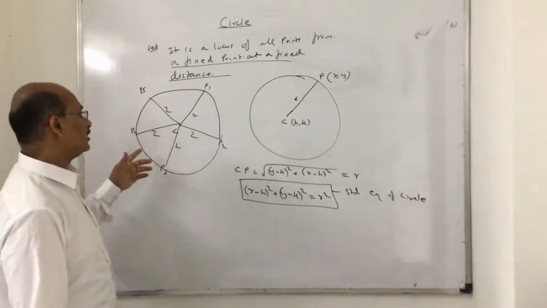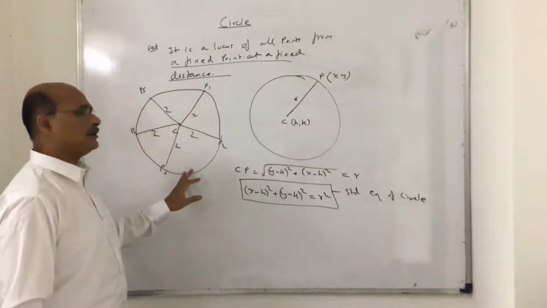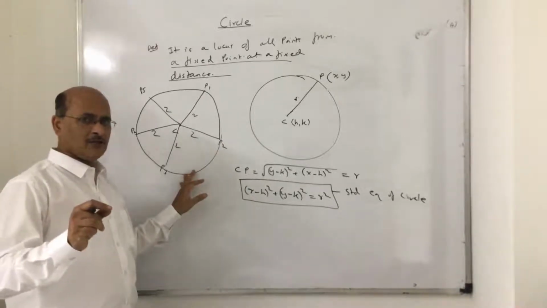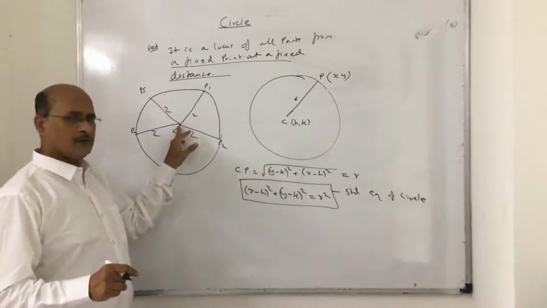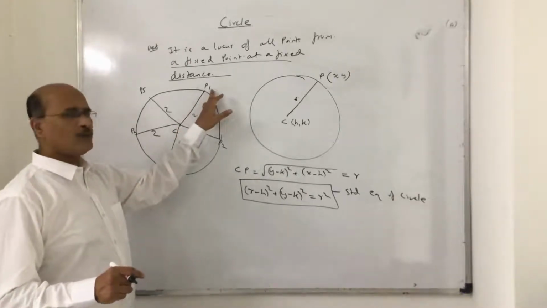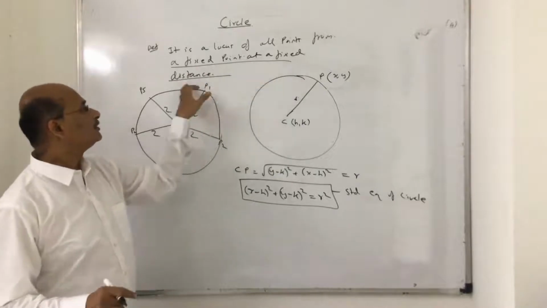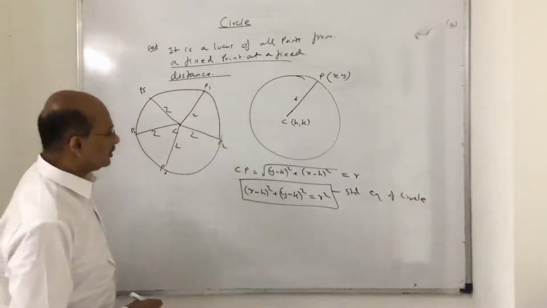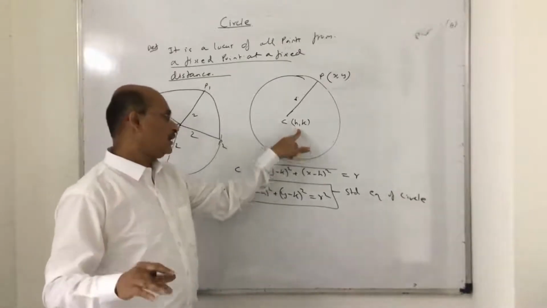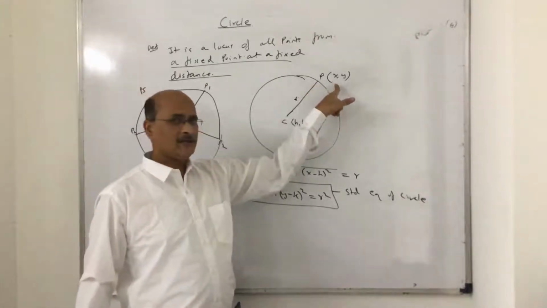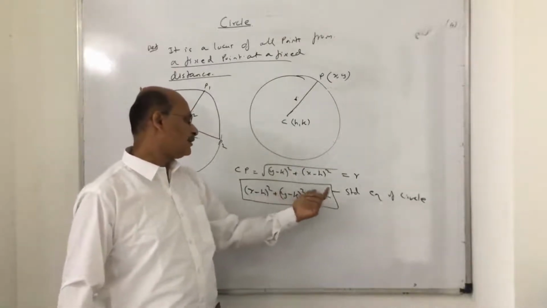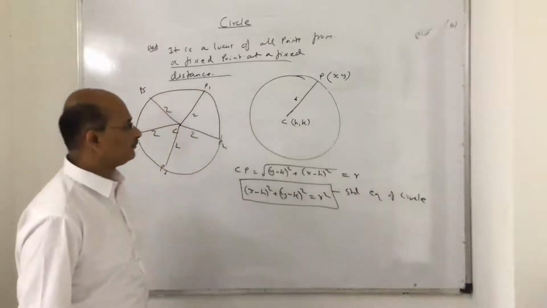So remember, what is a circle? A circle is nothing but the locus of a point satisfying a specific condition. What is the specific condition? The distance from a fixed point to a moving point remains the same. That's what is given to you. So if I denote the center as h comma k, the standard notation, and the point P is x comma y, then the equation of the circle is (x minus h) whole squared plus (y minus k) whole squared is equal to r squared.